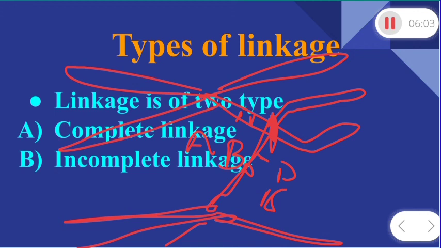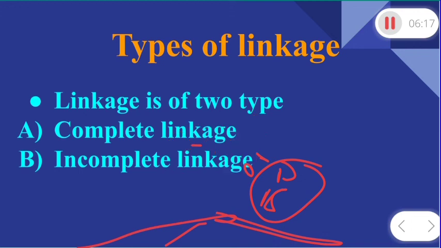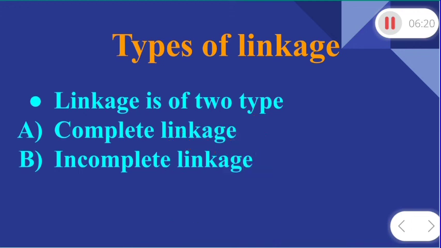So these genes, D, C and AB, will not separate because the breaking occurs at the place of crossing. That is why they are not separated. So we can say these genes are linked genes, and the phenomenon is known as linkage.